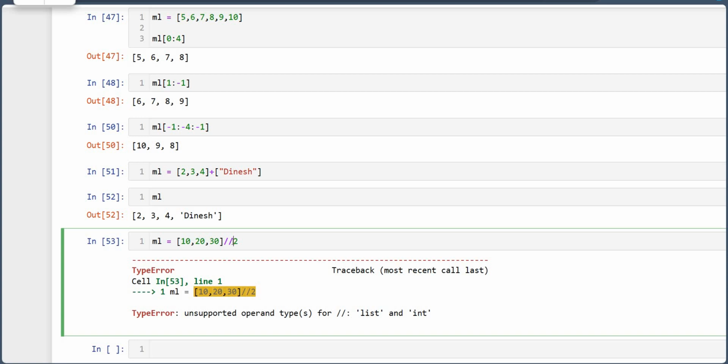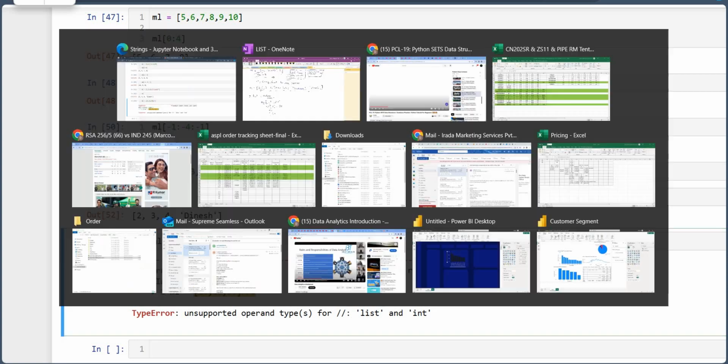So this is our list. Hope you have understood what the list is, why it is important, and what things we can do with the list.